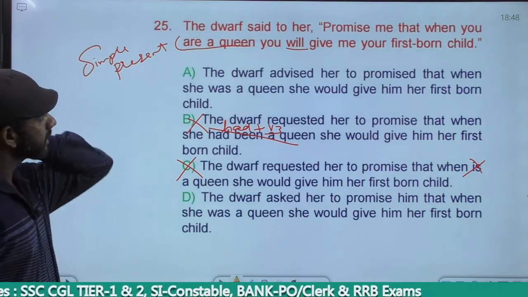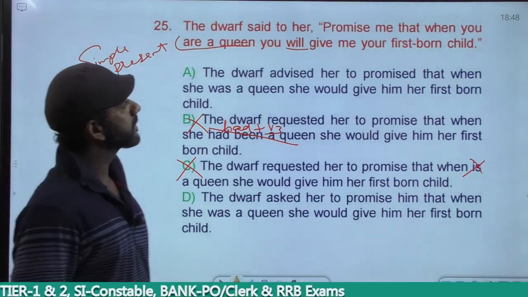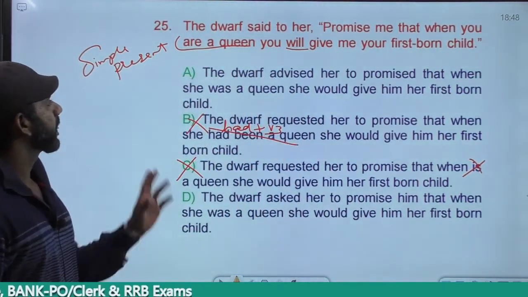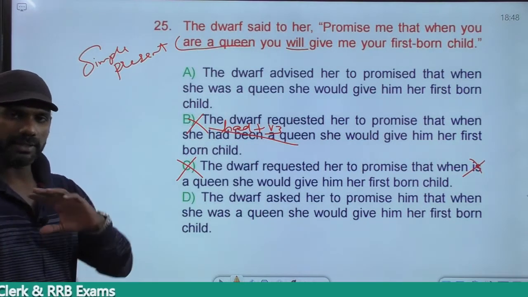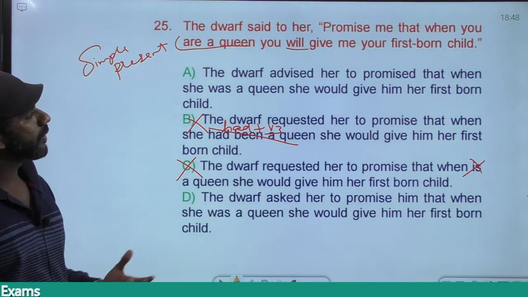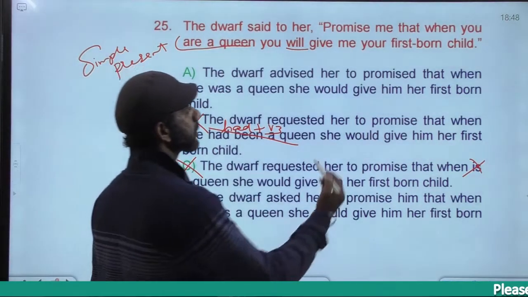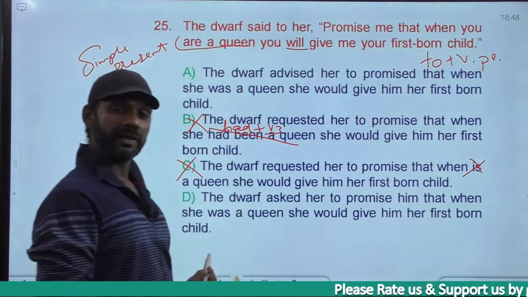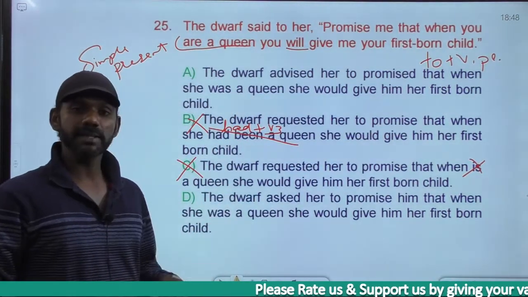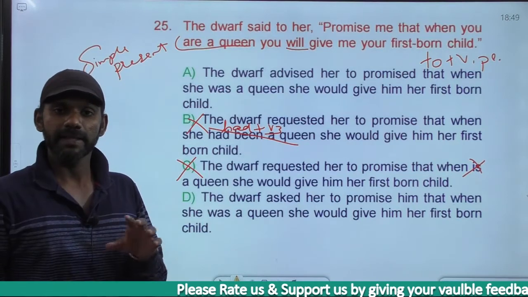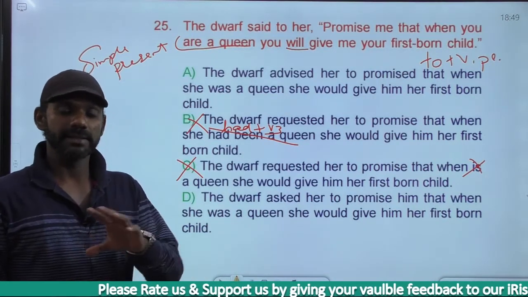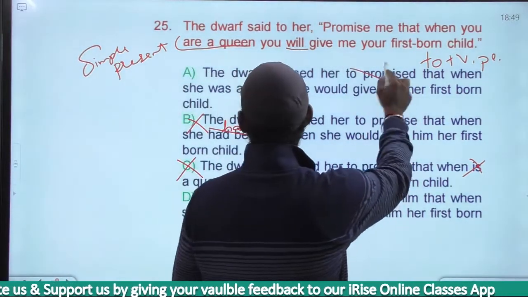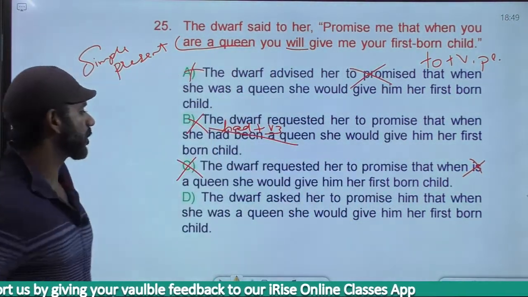I'll read the question once again. The dwarf said to her, promise me that when you are a queen, you will give me your firstborn child. Come to A. The dwarf advised. It is not at all an advice. The dwarf advised her to promised. It is always to plus V1 plural, and to plus V1 plural is called infinitive. Promised is both V2 and V3. There's nothing like to plus V2, nothing like to plus V3. There's no usage like to promised, eliminated. Now we have only one option left, option D.